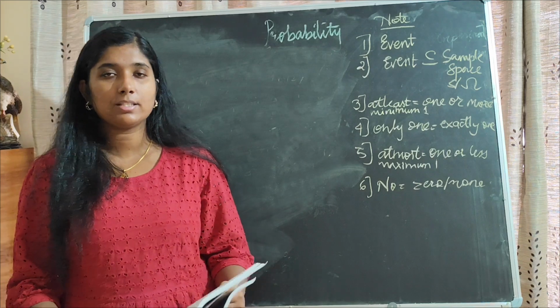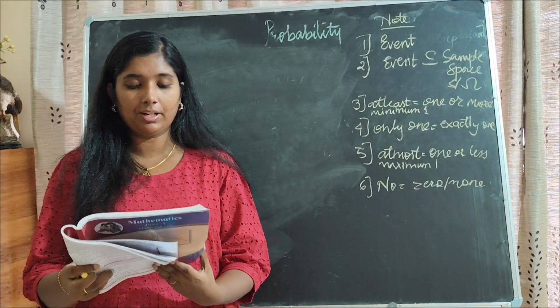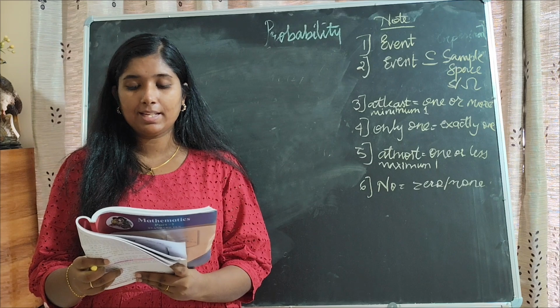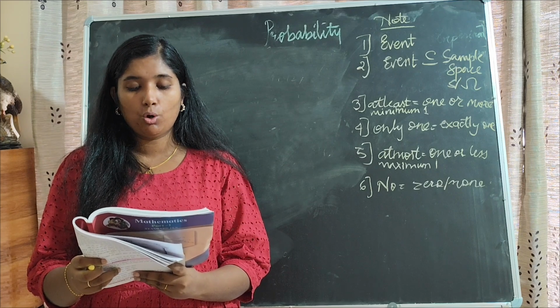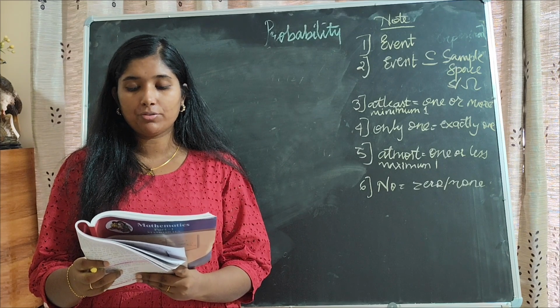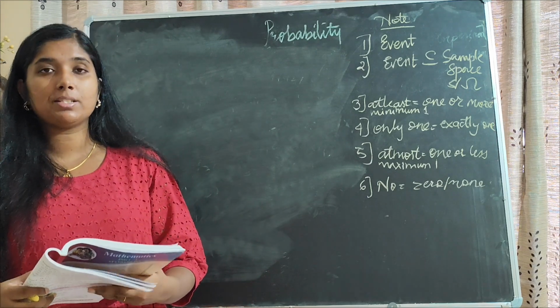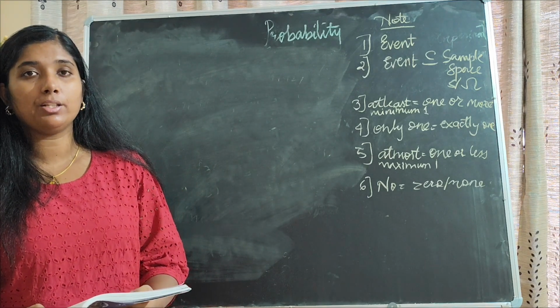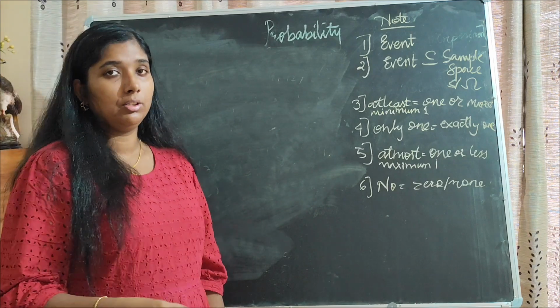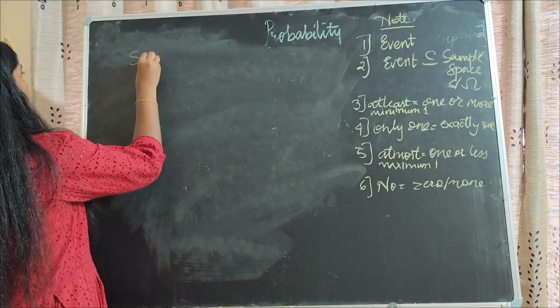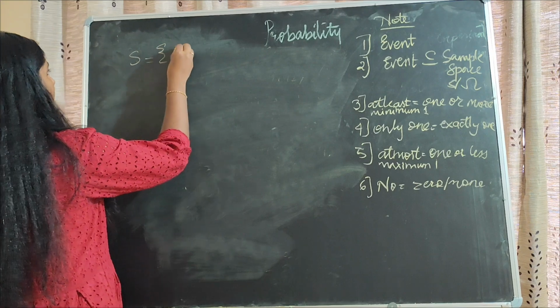Now the next question, the 4th question, is given as: 2 dice are rolled. Write the sample space S and number of sample points. Also write the events and their number of sample points according to the given conditions. So first we'll write down the sample space when two dice are rolled together. We'll have a combination of two numbers, which we have done earlier. So S will start from here.